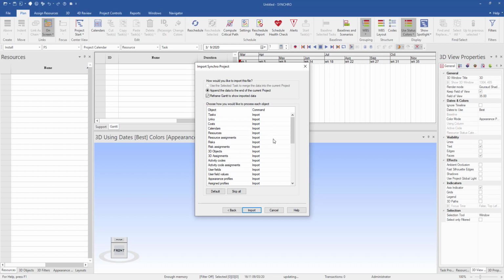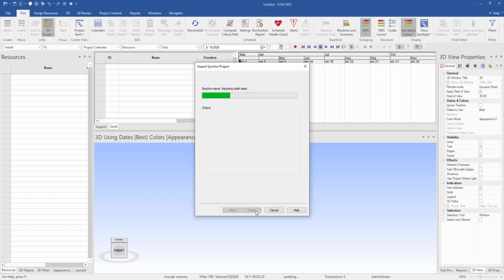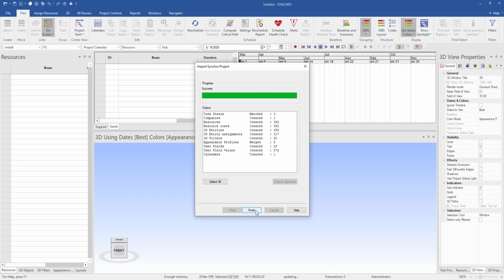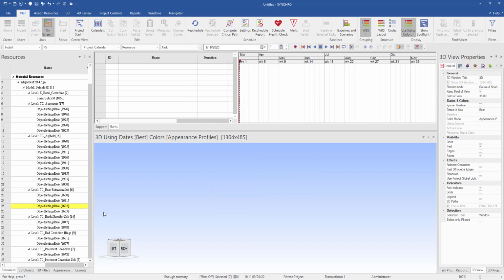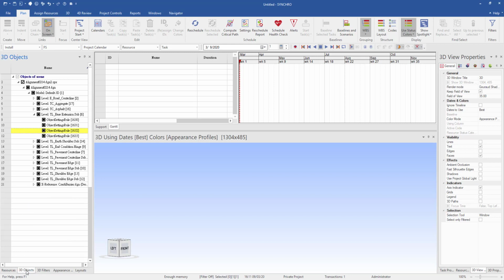I'm keeping the default settings and then finish. You see the resource has been imported and also the 3D object.